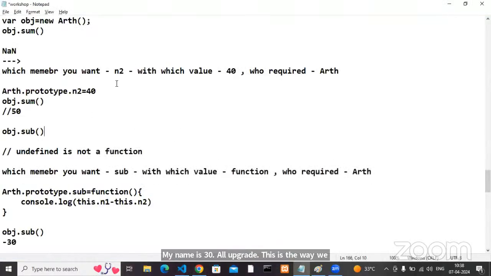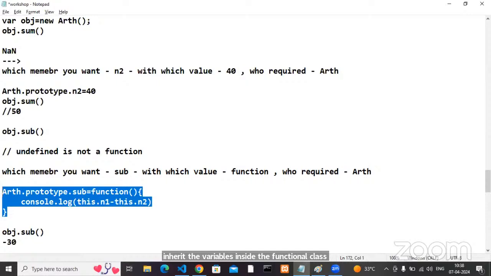This is the way we can inherit the variables inside the functional class. This is the way we can inherit the methods inside the functional class. Yes or no? Agree with me, all?